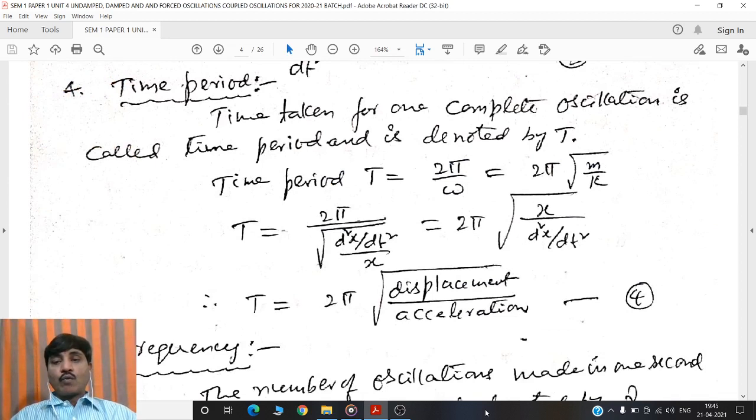Now, the next characteristic is time period. The time taken for one complete oscillation or vibration is called time period. It is denoted by T. Time period T is equal to 2 pi by omega. That is equal to 2 pi into square root of m by k, where omega is equal to square root of k by m. Or T is equal to 2 pi by square root of d square x by dt square by x. That means 2 pi by square root of acceleration by displacement. That is equal to 2 pi into square root of displacement by acceleration. This is the expression for time period.